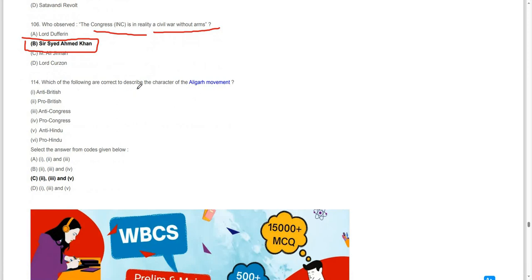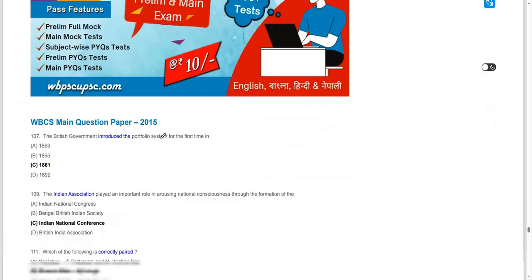Which of the following are correct to describe the character of the Aligarh movement? Only 2, 3 and 4 are correct; the others are wrong. So the Aligarh movement was pro-British, anti-Congress, and anti-Hindu. Moving on to the next question.